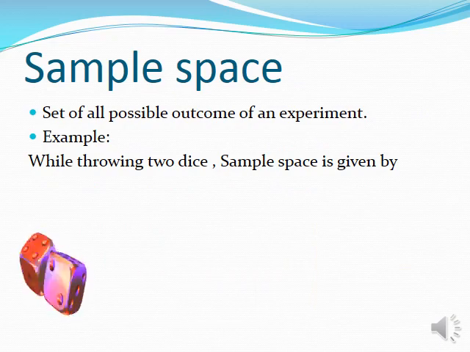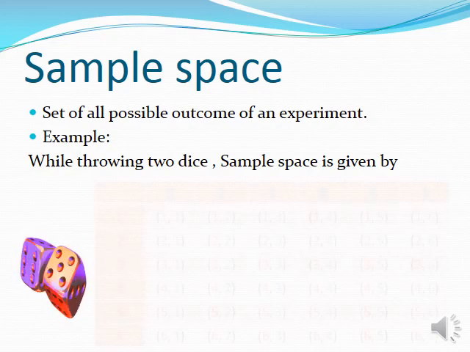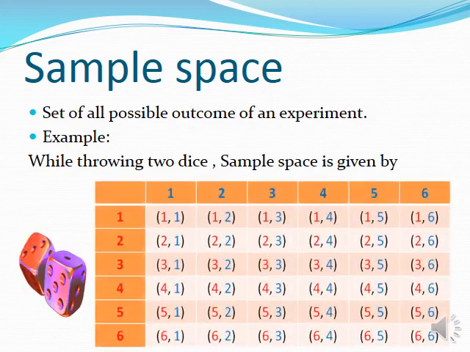Next, sample space. Sample space is the set of all possible outcomes of an experiment. Here is the example for sample space. While throwing two dice, we will get the following sample space.